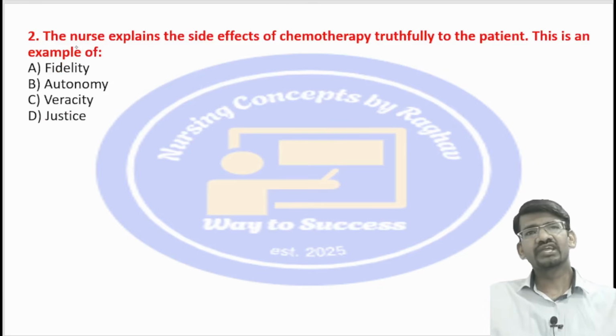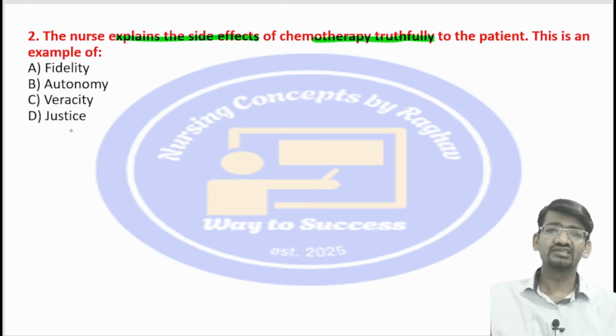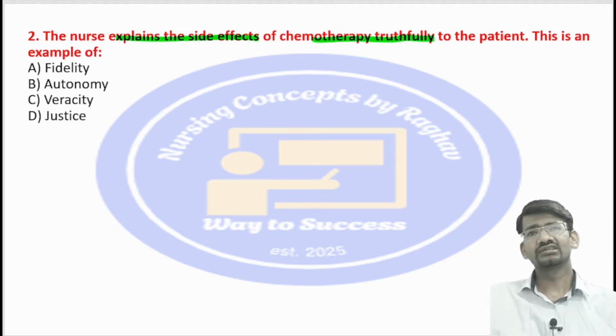A nurse explains the side effects of chemotherapy truthfully to the patient. This is an example of: fidelity, autonomy, veracity, or justice.